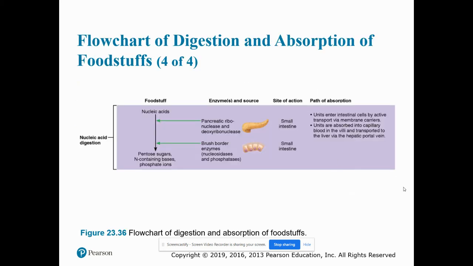And so that's what we have here. Nucleic acids are broken down into pentose sugars, nitrogenous bases, and phosphate ions.